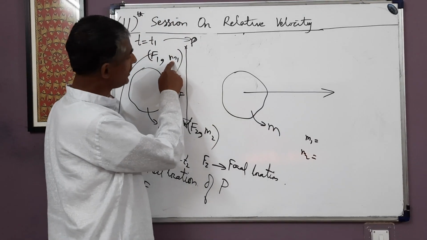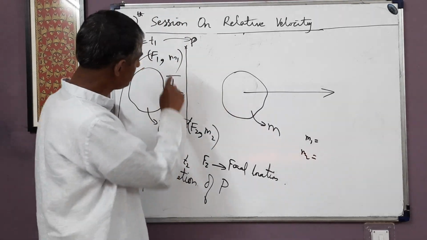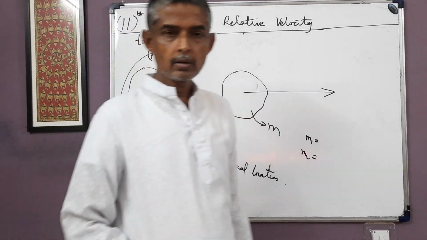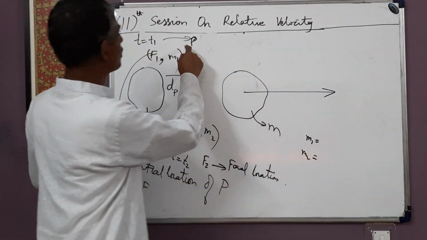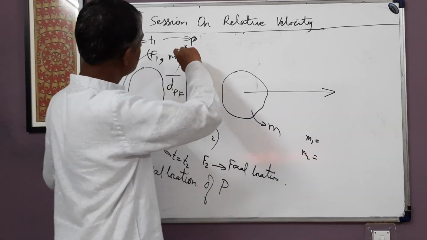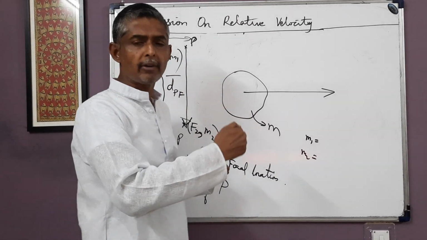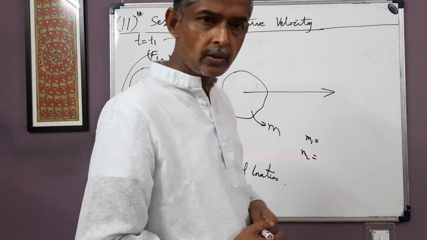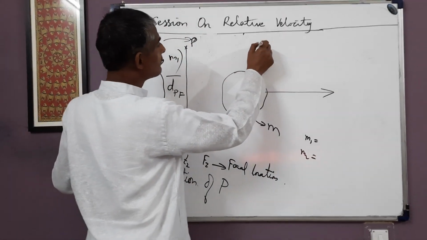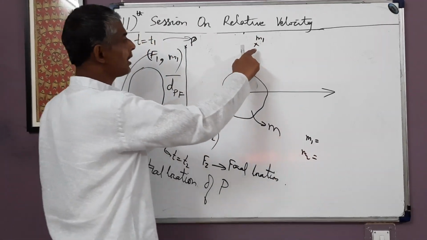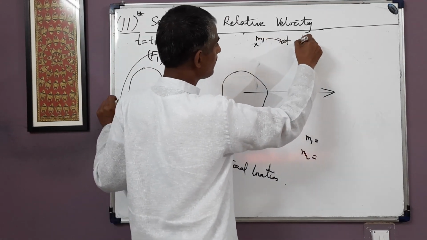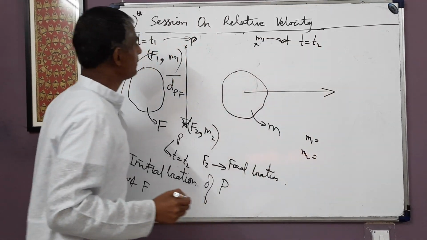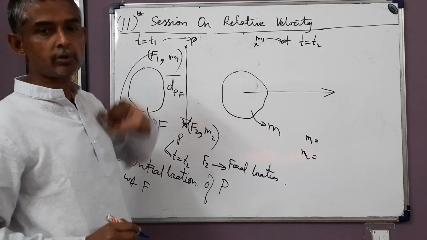Now m1 is a location of m, that is, it is rigidly connected to m. This means that if m moves rightward, location m1 of m will also move along with m to the right. So at t = t2, m1 will appear to be at this location.